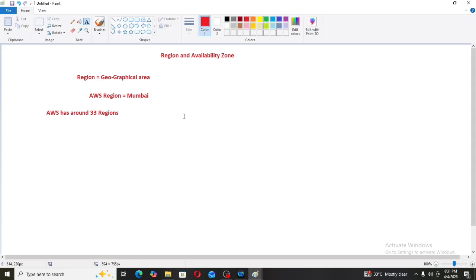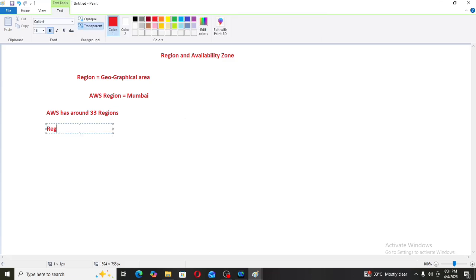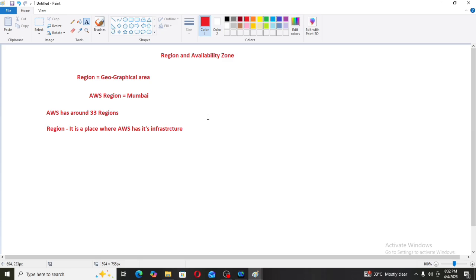Then how can we define technically an AWS region? As an interview point of view, how can we define region technically? Region means it is a place where AWS has its infrastructure.